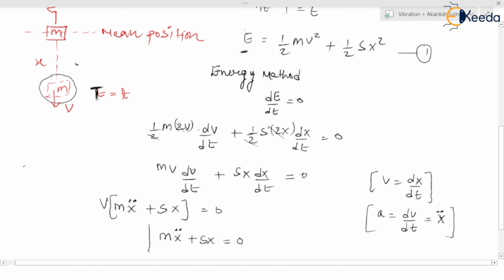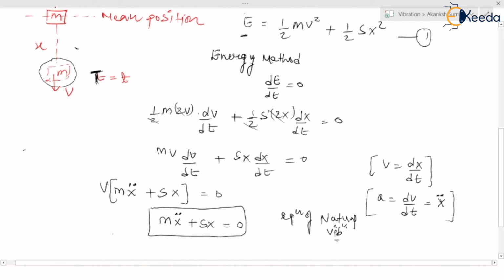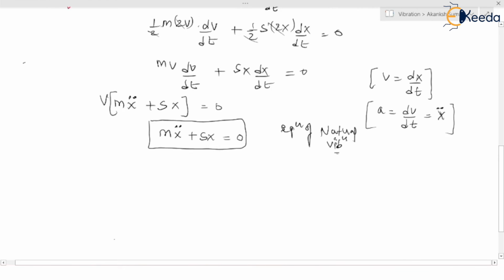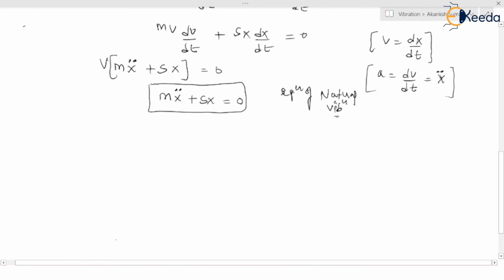Now we have got the equation of natural vibration, and we are using the energy method. If you get the equation of natural vibration, now you can calculate the natural frequency of the system.